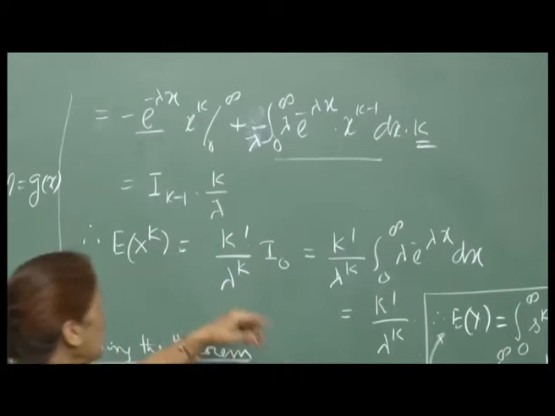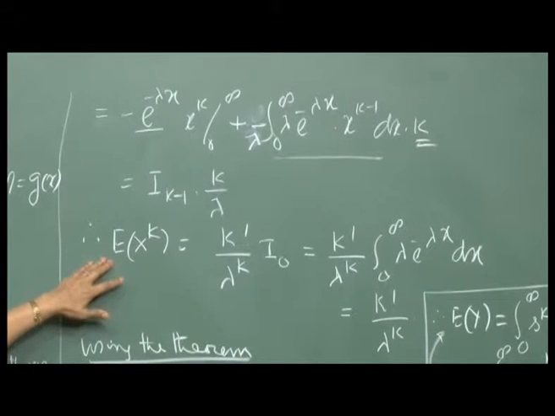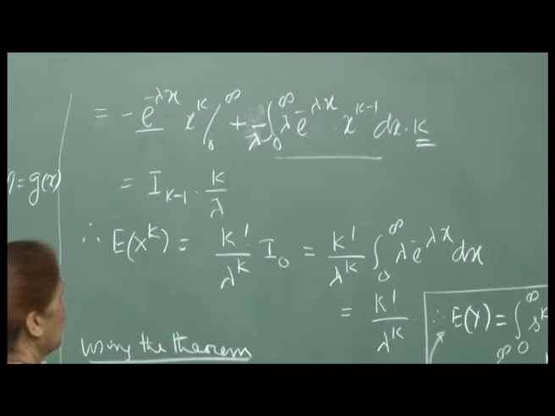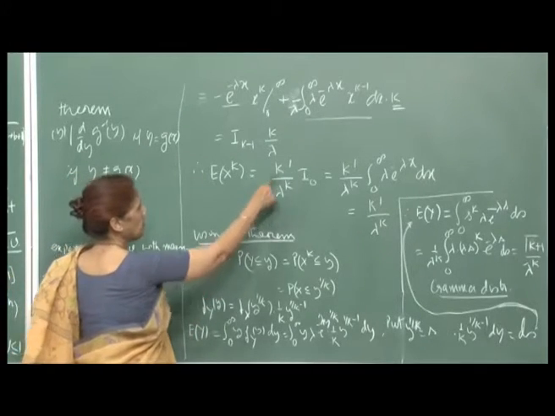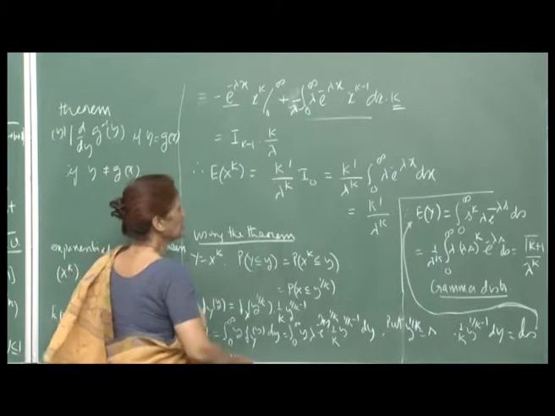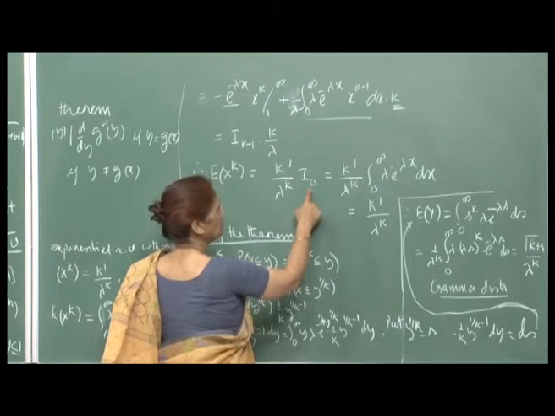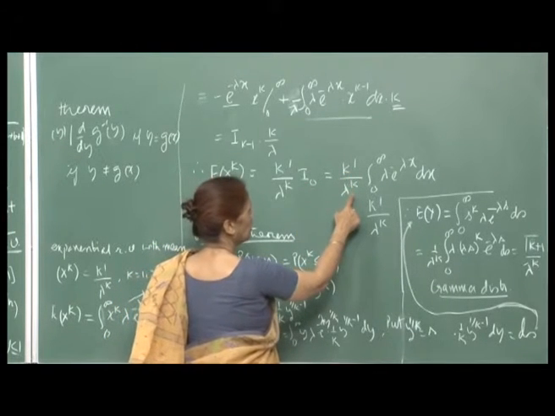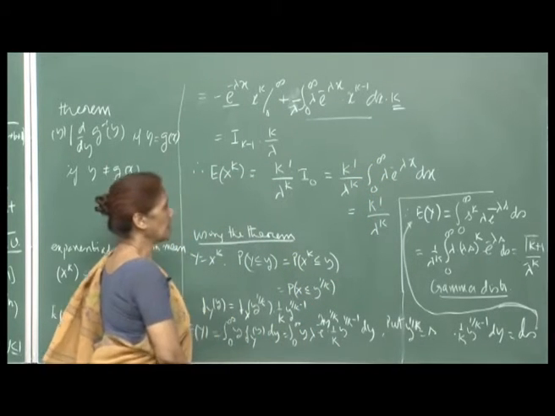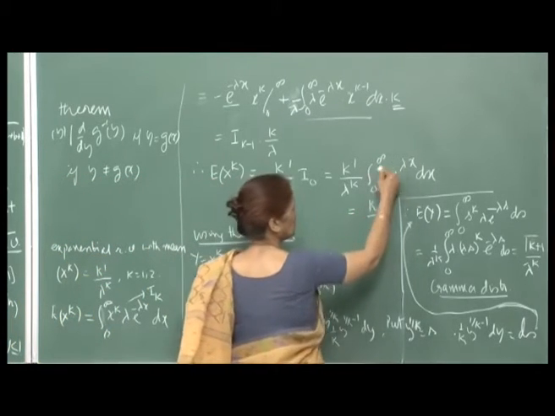So, now this integral I denote by I k minus 1, right, and therefore, your expected value of x k, as you go on doing it iteratively, here of course, k is a positive integer. So, this is k factorial upon lambda k into I 0 finally, right, if I go on doing it repeatedly. So, if I write down for I 0, this will be k factorial upon lambda k integral 0 to infinity lambda e raised to minus lambda x dx, which turns out to be 1.